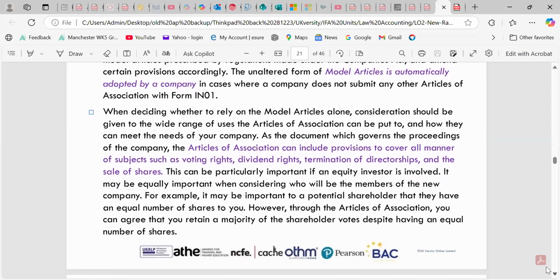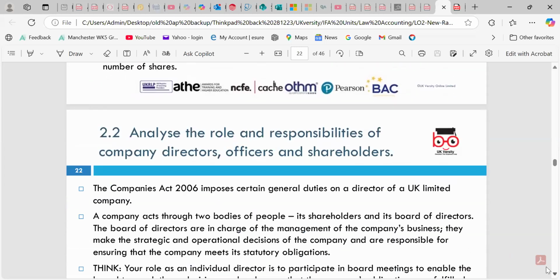Articles of association include provisions covering the manner of voting rights and dividend rights, the definition of directorship and the scale of the shares. Okay, then please, we are looking at 2.2, where we can look around the role and responsibility of the company director, officers and shareholders.